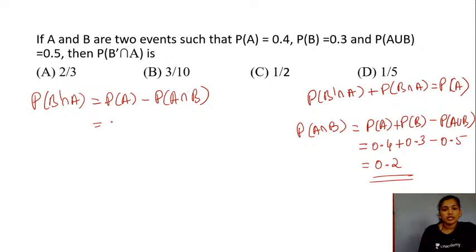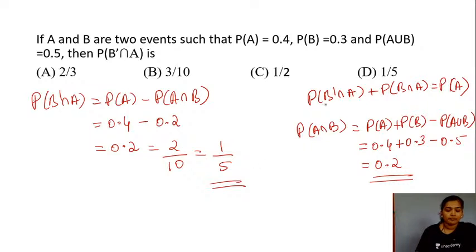The probability of your event A is 0.4 minus the probability of your event A and B, which is 0.2. So our required answer is 0.2 here in this case. 0.2, when you take it in fractions, this is 2 by 10. Right? If you simplify, this would be 1 by 5. So the right option here is your option D.